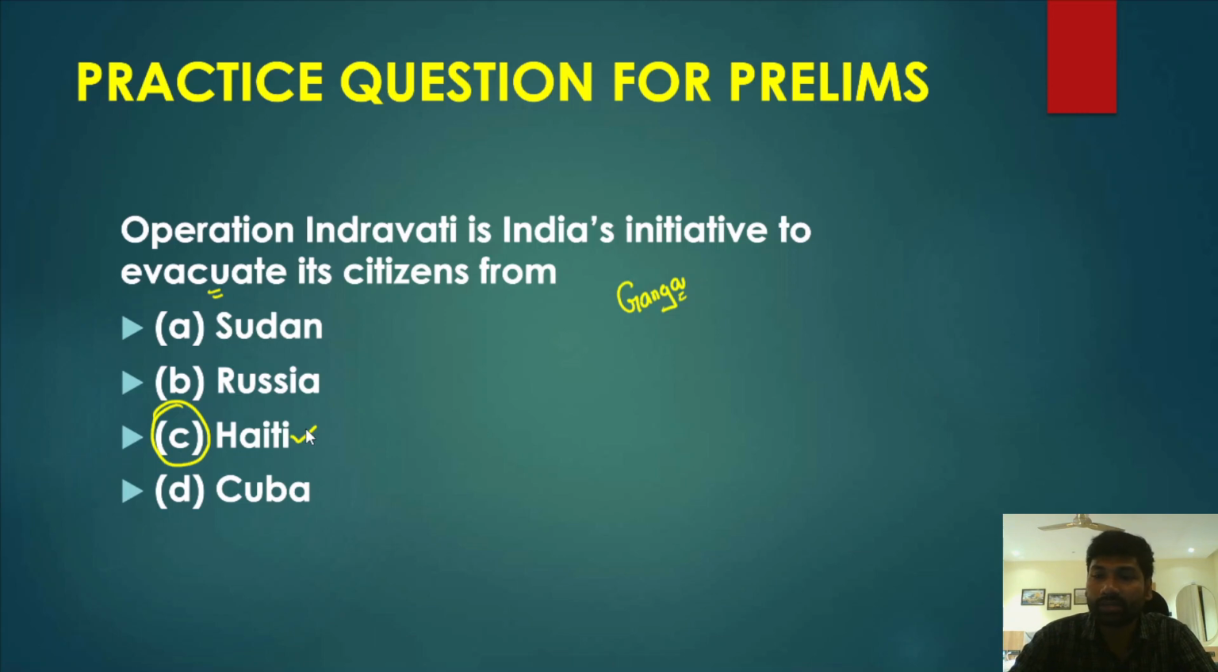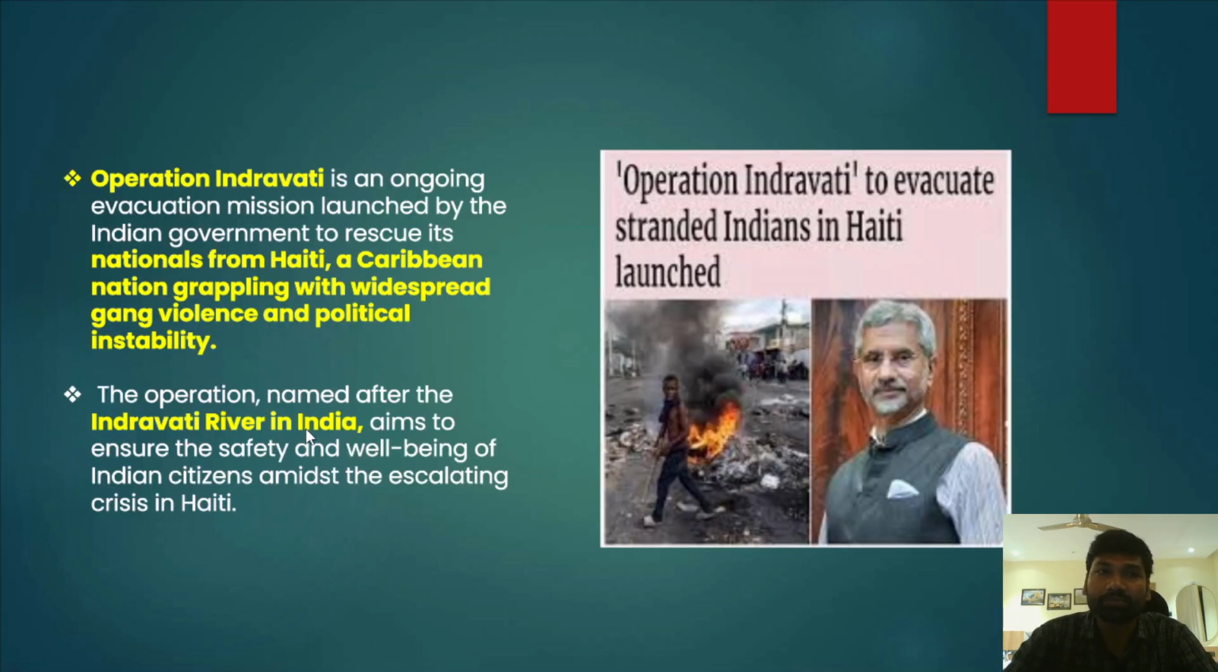Haiti is located in the Caribbean region. Operation Indravati is an ongoing evacuation mission launched by the government of India, focused on rescuing nationals from Haiti. This Caribbean nation has been facing a lot of conflict and tensions. Particularly, it has been grappling with widespread gang violence and political instability. Because of this reason, the government felt the need to evacuate Indians from Haiti.